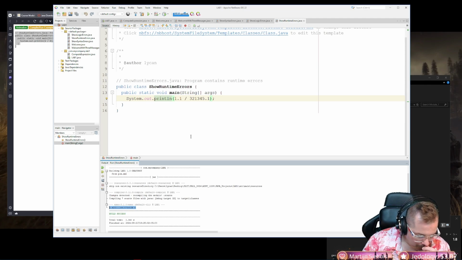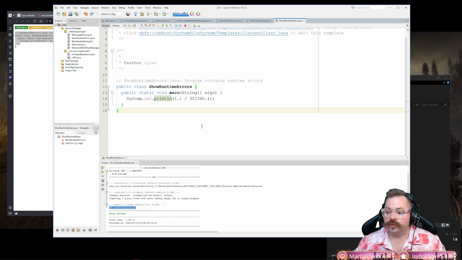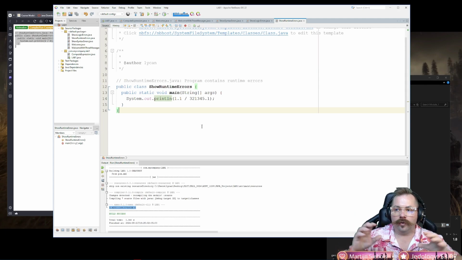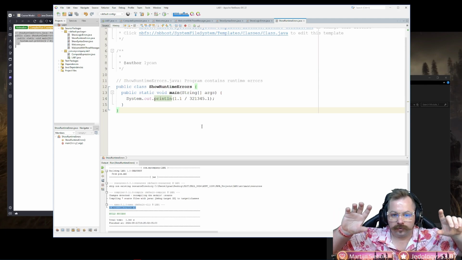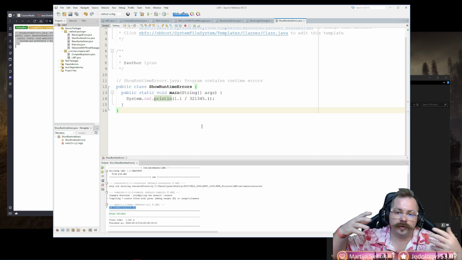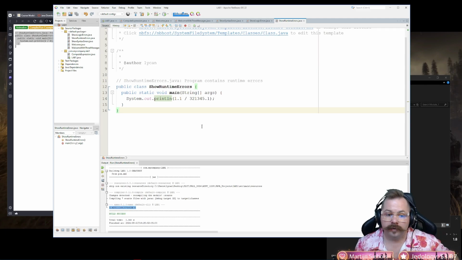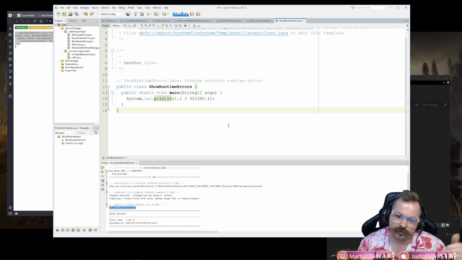Okay? So, runtime error is an error that only appears when we actually try to run the program. So our syntax was fine. Maybe we have a logic error. In this case we did. But there's an error that only appears when you click run on the program. It compiles and builds just fine because, again, your syntax was fine. But runtime error means, oh, hey, we tried to do this and we can't, and here's why.